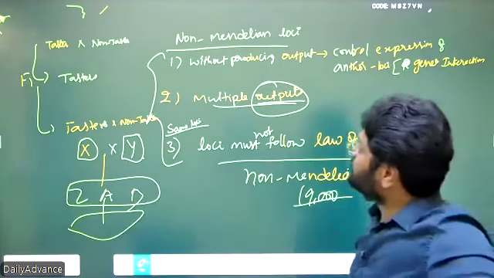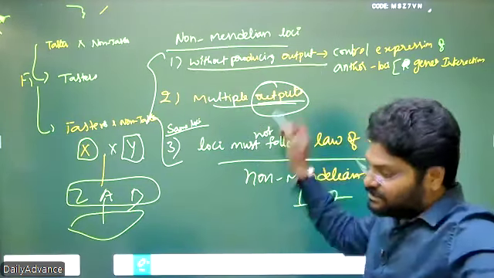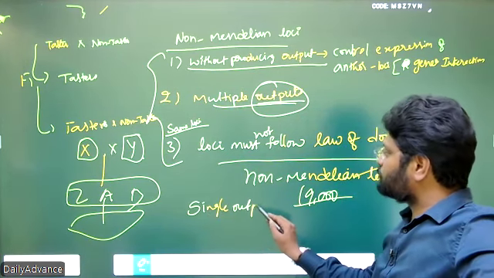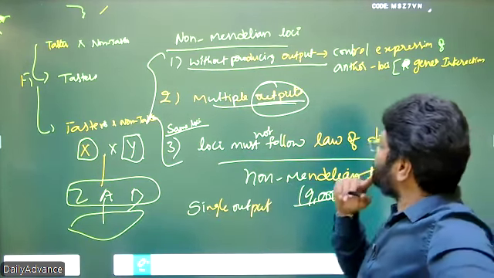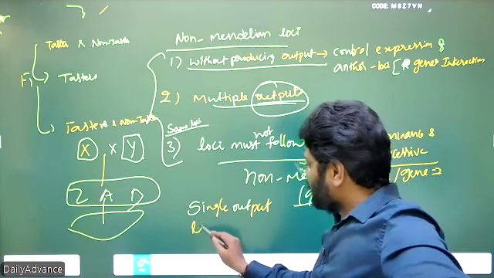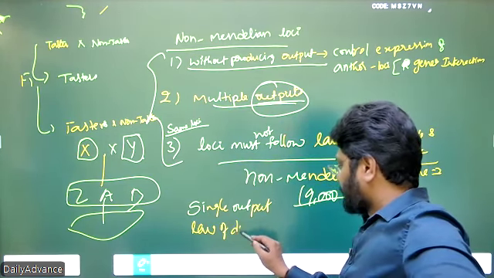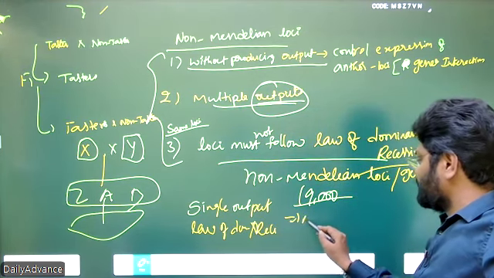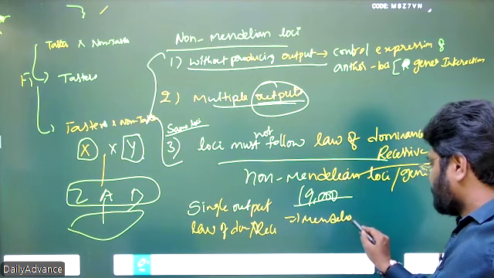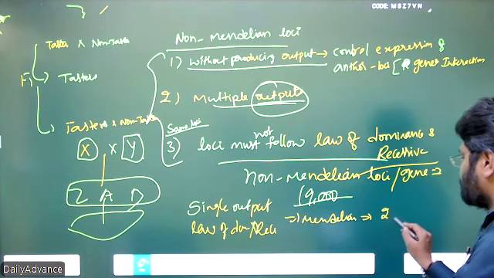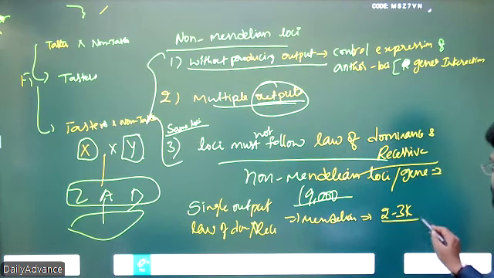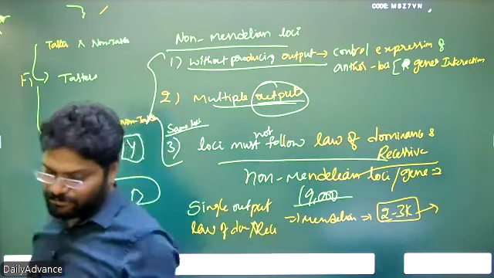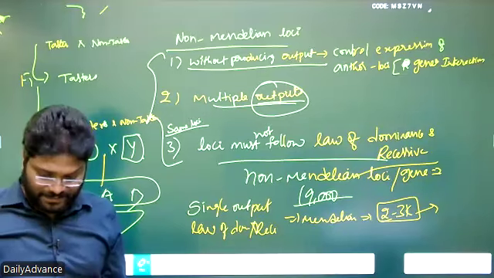Opposite: if a single locus produces a single output and follows the law of dominance and recessive, these loci we call Mendelian loci. In our human DNA, there are only 2 to 3,000 such genes, which produce a single output. So this is the categorization of Mendelian traits and non-Mendelian traits.